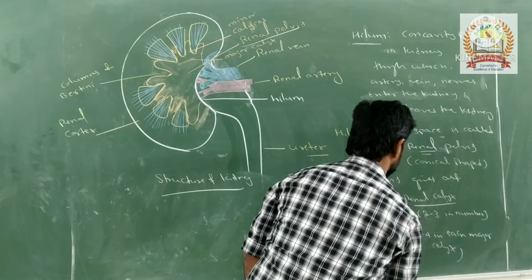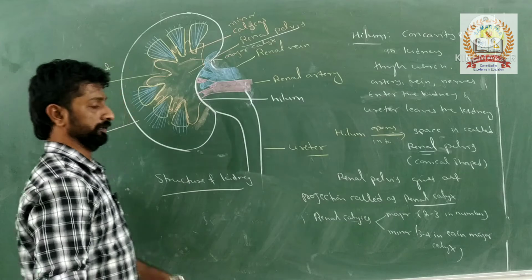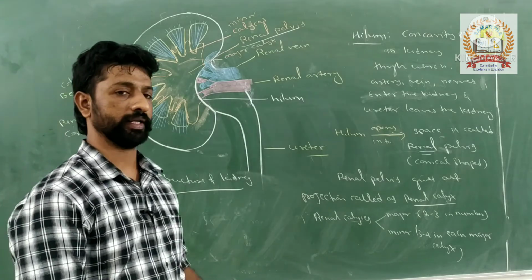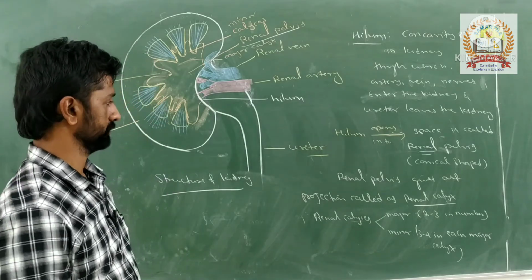This is about the number of major calyces and the minor calyces.